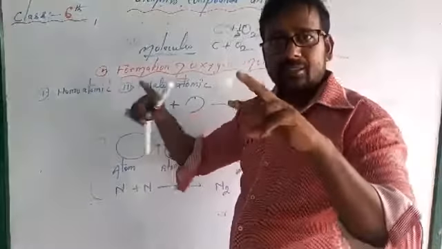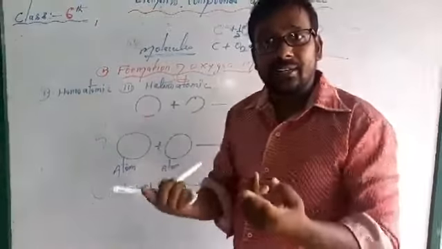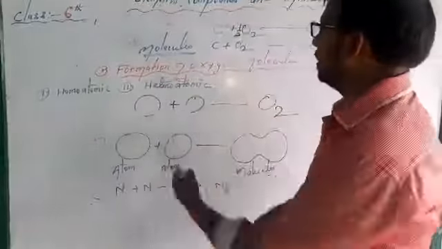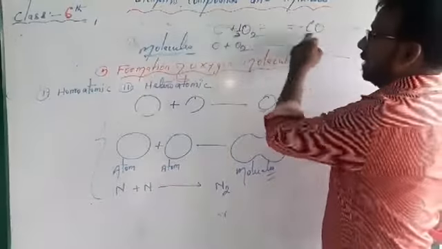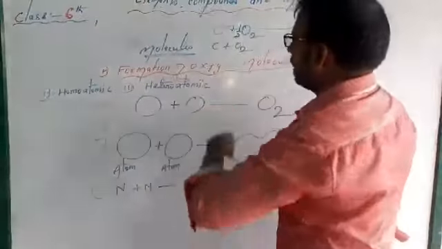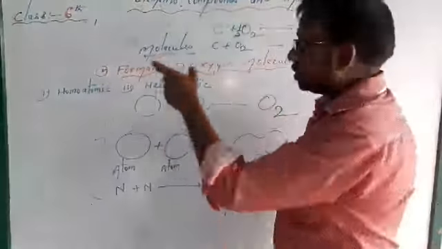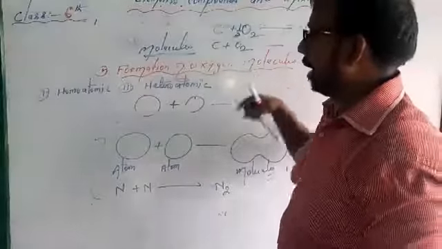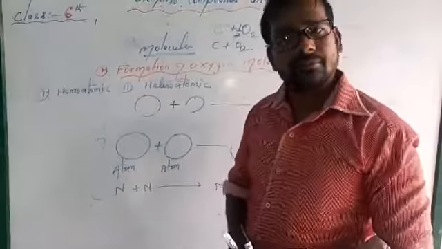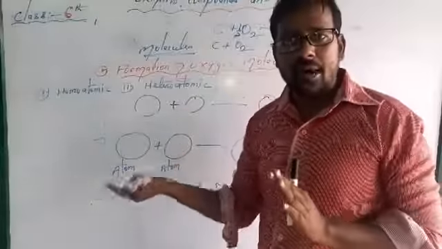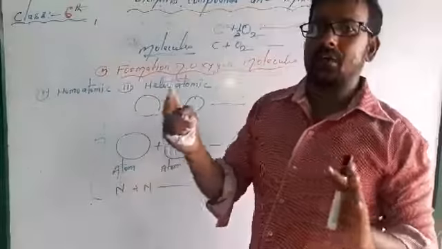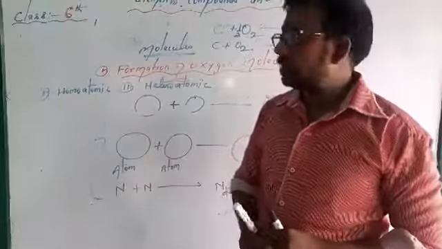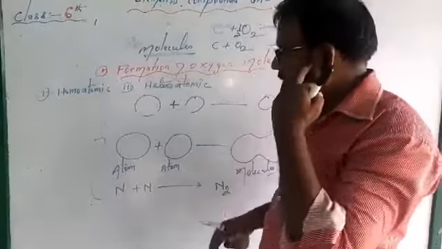And where the atoms are different, they are known as heteroatomic, like in the case of carbon monoxide. Carbon is one atom and oxygen is a different atom. Both combine to form carbon monoxide. They are known as heteroatomic molecules. Clear? The homoatomic molecules and heteroatomic molecules. So it is very clear.